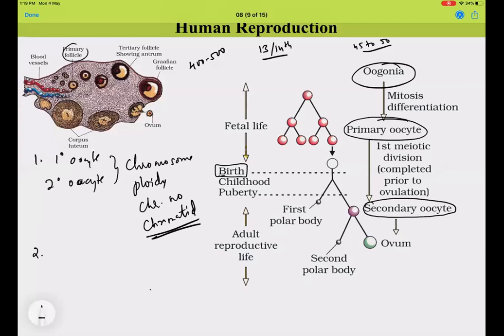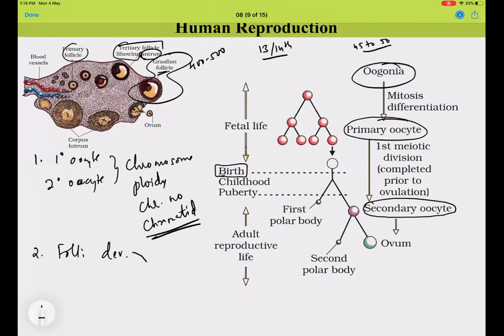There are questions asking in which stage of follicular development ovulation occurs. It is the Graafian follicular stage. In which stage do you observe the special cavity called the antrum? It is from the tertiary follicular stage.